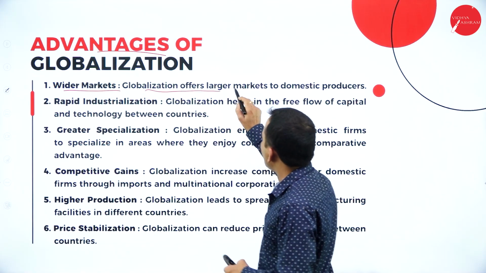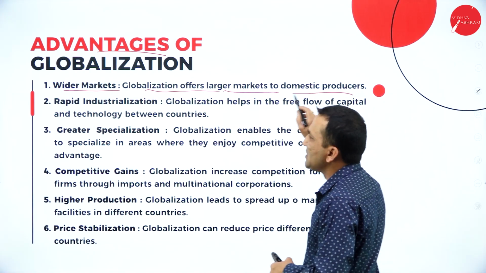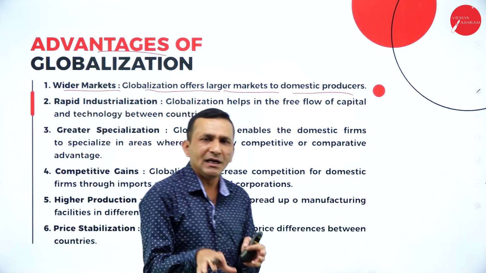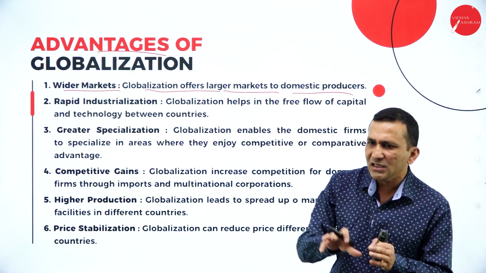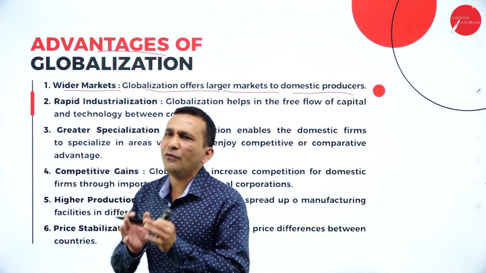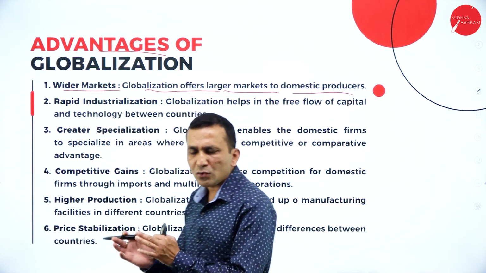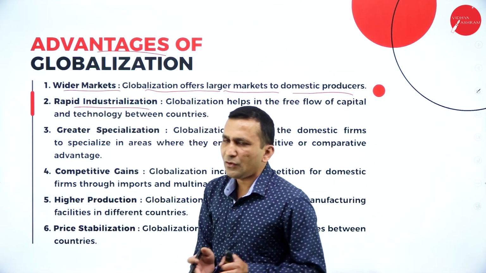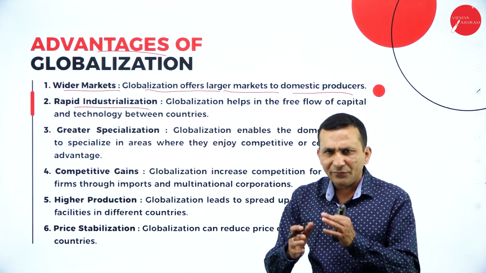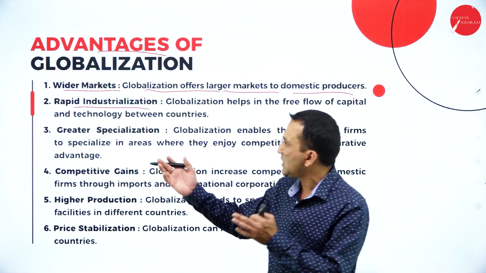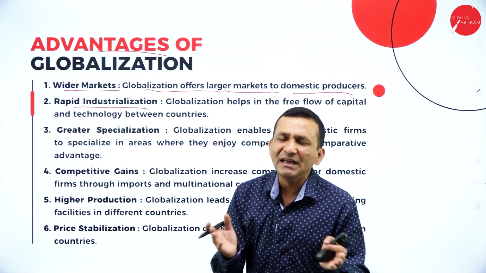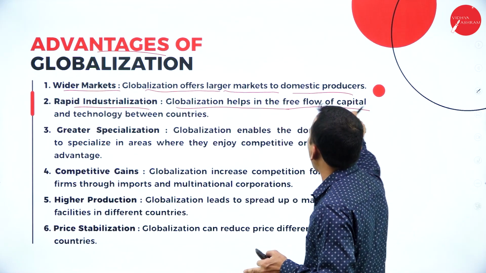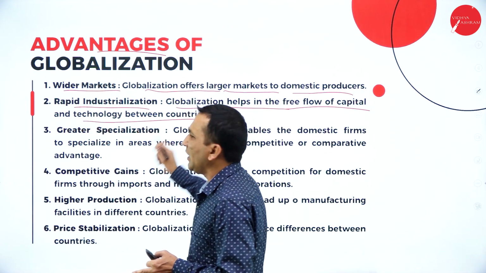Globalization offers a larger market to domestic producers, because before international trade we were focusing only within the state or within the country. Now we are trying to compete with other countries, so widening the market is very easy. And rapid industrialization: when we compete in the international market, of course there is a rapid increase in industry. Globalization helps in the free flow of capital and technology between countries.